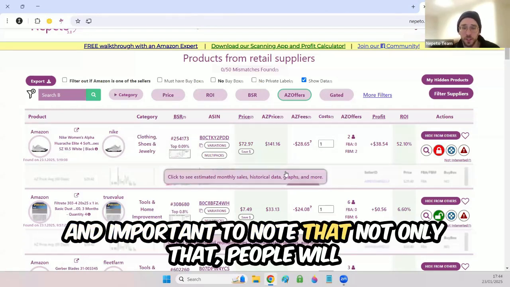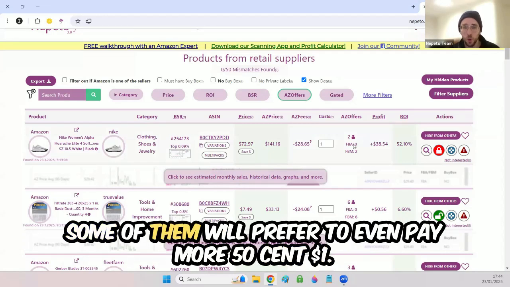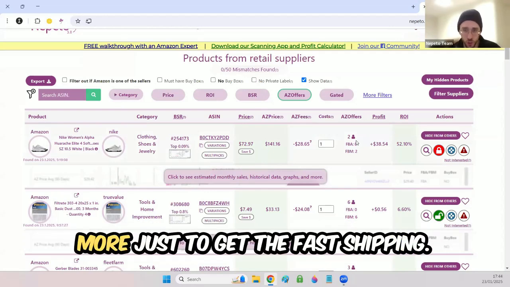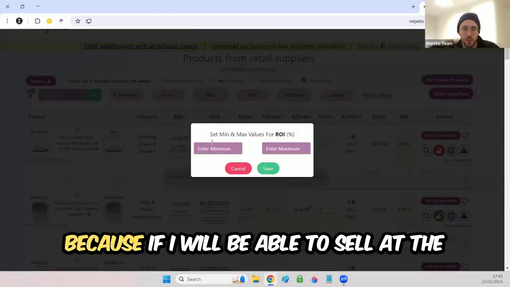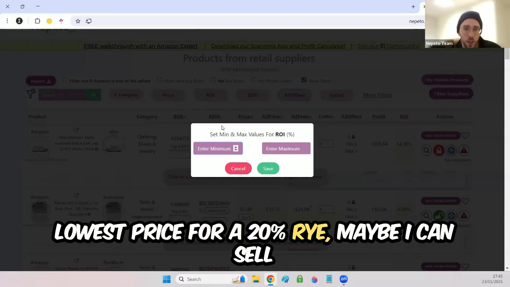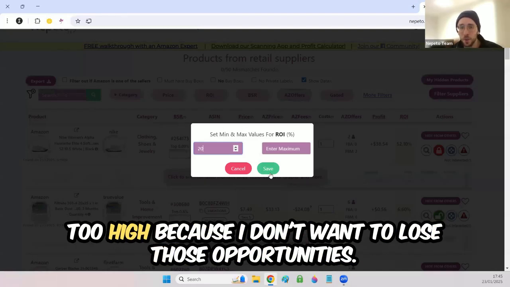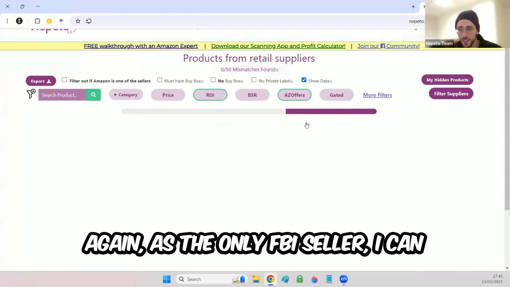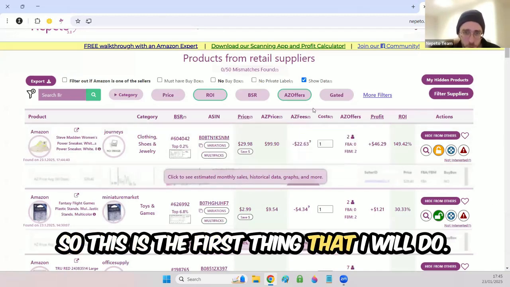Important to note that not only will people prefer to buy from me because I have faster shipping, some of them will even prefer to pay more, 50 cents, $1, just to get the fast shipping. So I will not filter by high ROI, because if I can sell at the lowest price for 20% ROI, maybe I can sell it for a little bit more and get 30% ROI and still have a great profit. So let's set a minimum ROI of 20, not set it too high, because I don't want to lose those opportunities. Again, as the only FBA seller, I can sell it for a little bit more money. So this is the first thing that I will do.